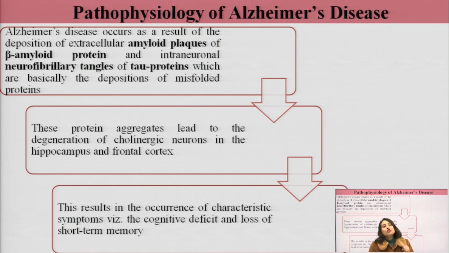When we talk about both of these neurodegenerative disorders, cognitive impairment is a common feature in both Parkinson's disease and Alzheimer's disease.